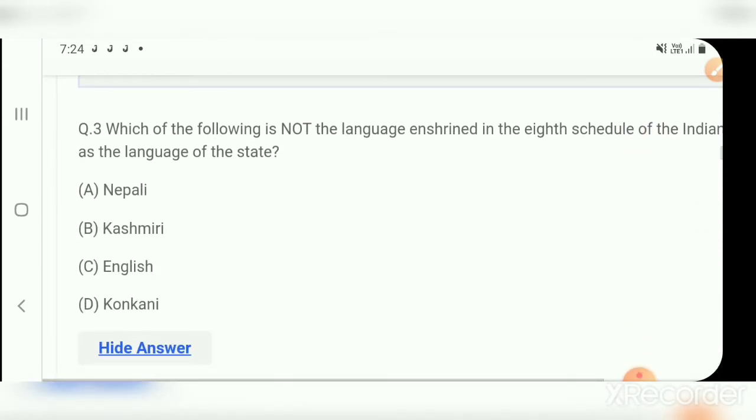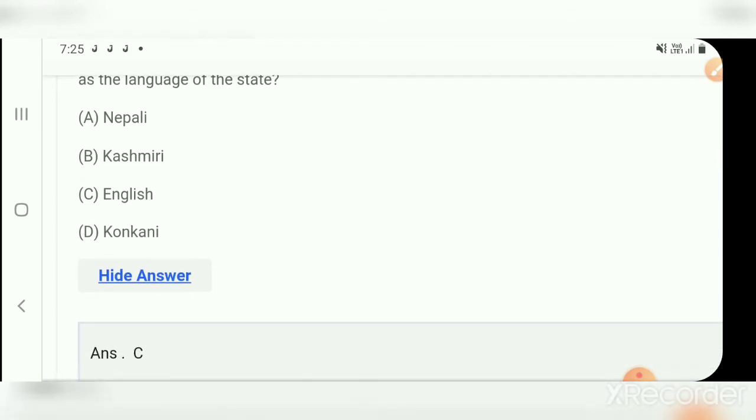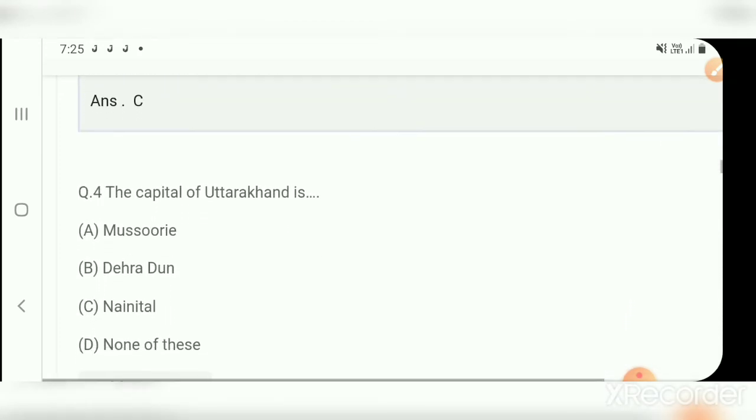Question number three. Which of the following is not a language included in the 8th Schedule of the Indian Constitution as a language of the state? Option A, Nepali. Option B, Kashmiri. Option C, English. And option D, Konkani. The right answer is English. Option C. Next question.